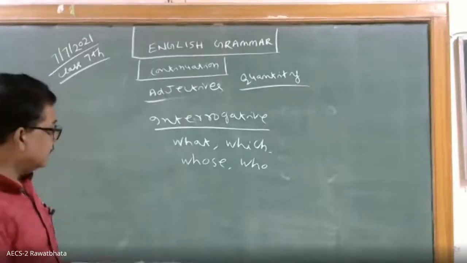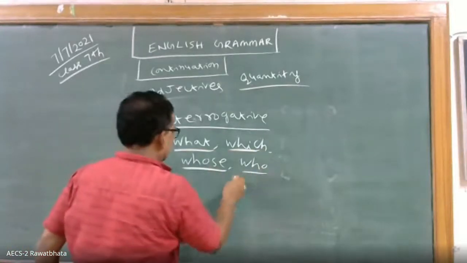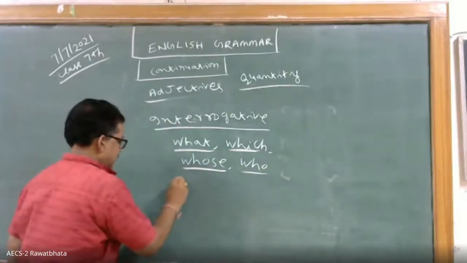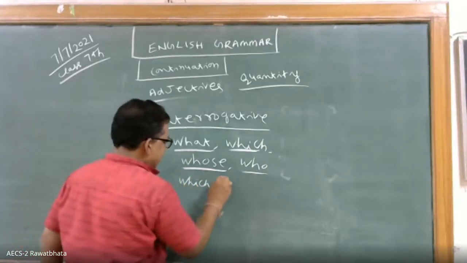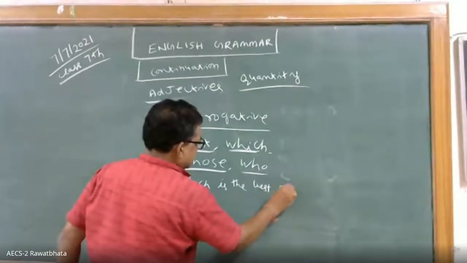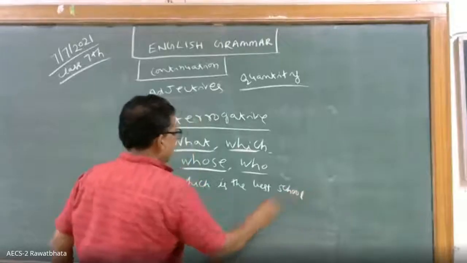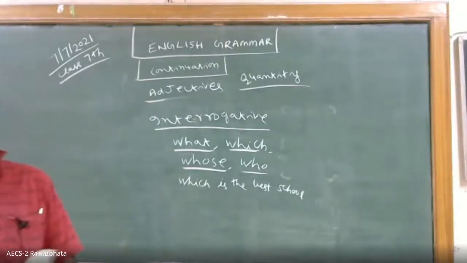Which is your, this is the questioning interrogative adjective. Example: whose, what, which. Which is the best school in the area? How are you? But you is a pronoun, not a noun.